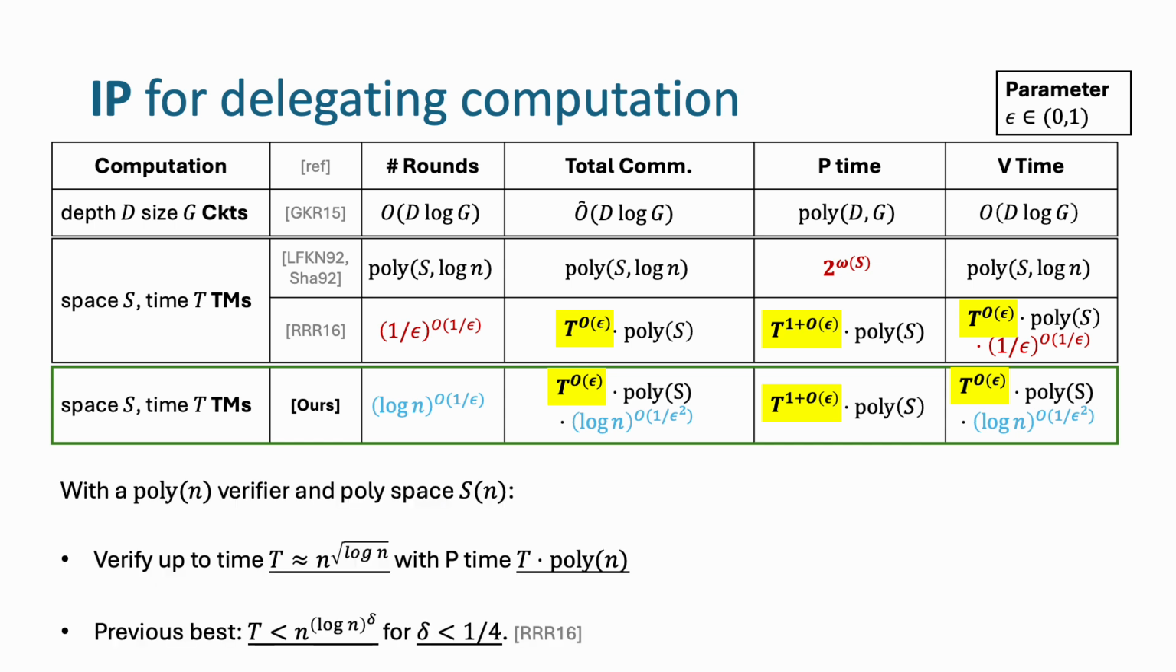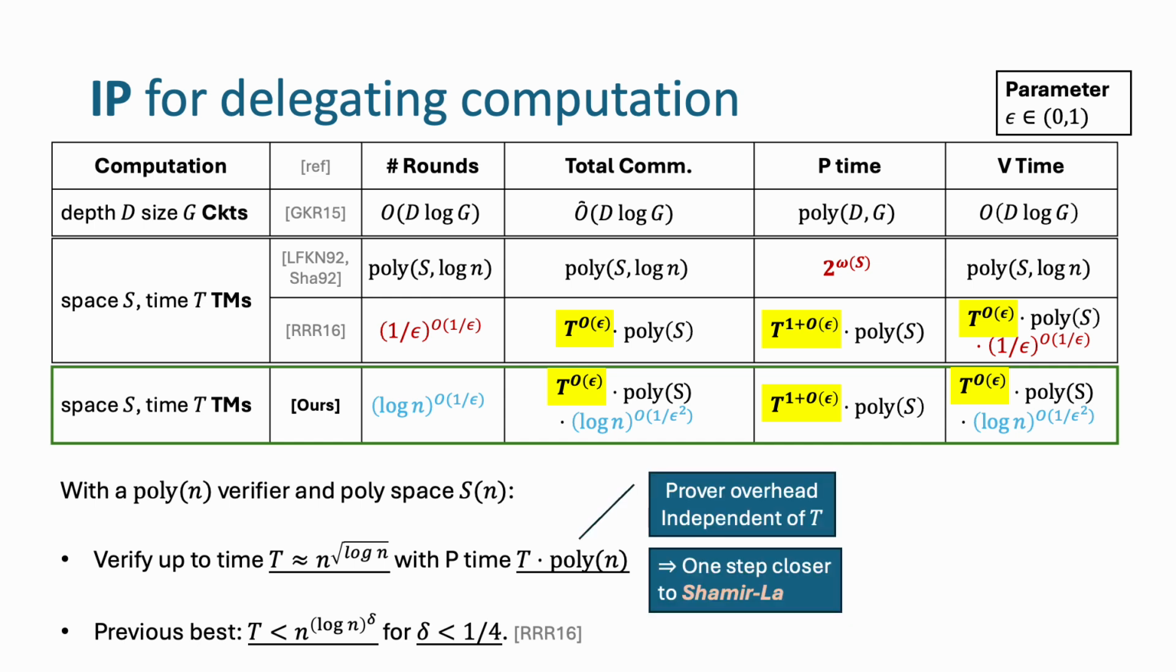With our new protocol, a polynomial time verifier can now verify up to n to the square root of log n time computation. Similar results were previously only known for T up to n to the (log n) to the delta for a very small delta. We note that the proving overhead is a fixed polynomial in n that is independent of T, so the system is also doubly efficient, and we are one step closer to Shangri-La.